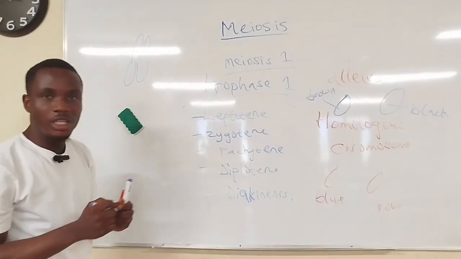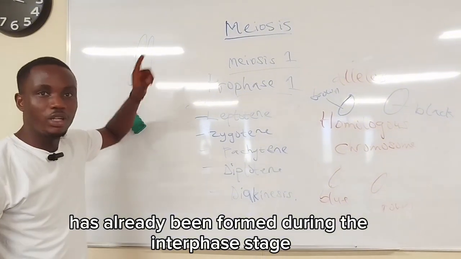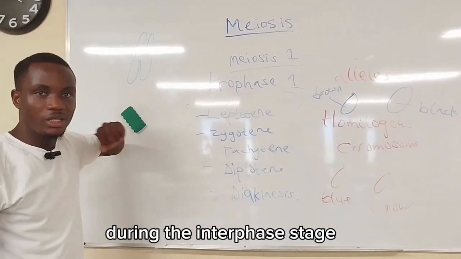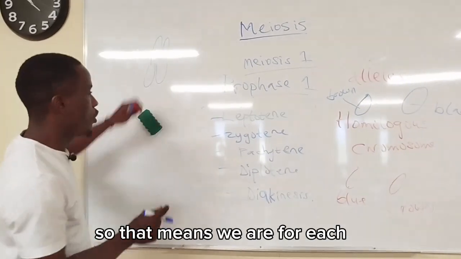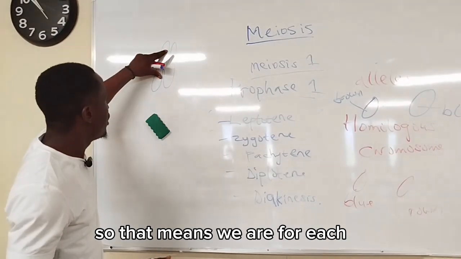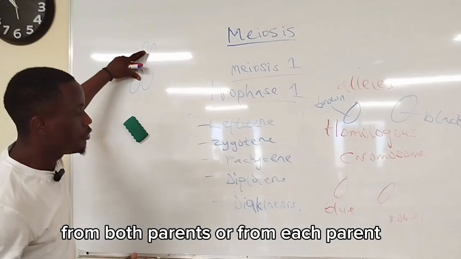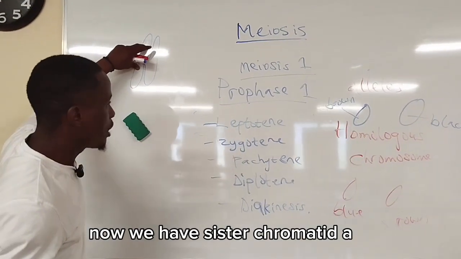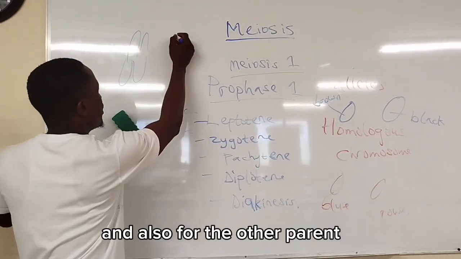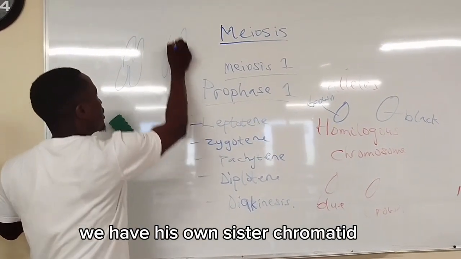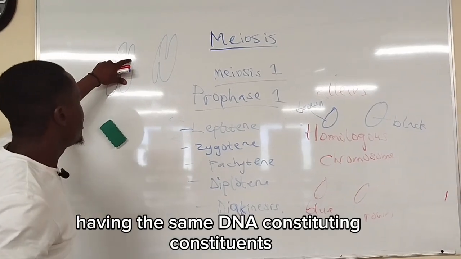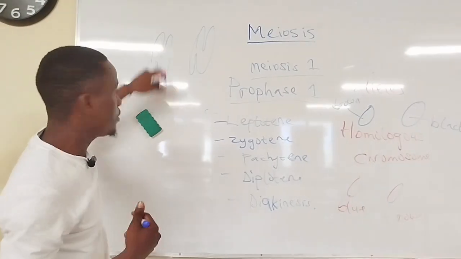Remember I said something earlier. We said sister chromatids have already been formed during the interphase stage. So for each parent, we have sister chromatids having the same DNA constituents.